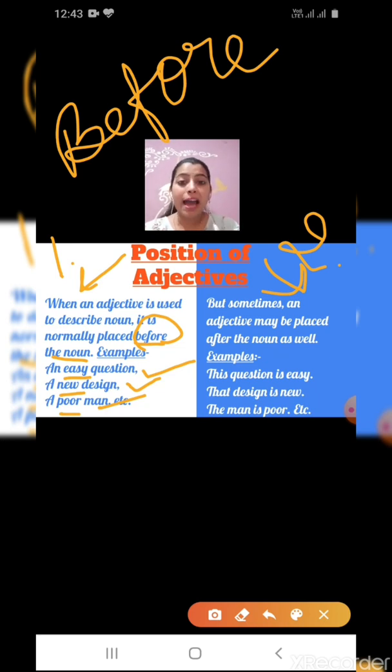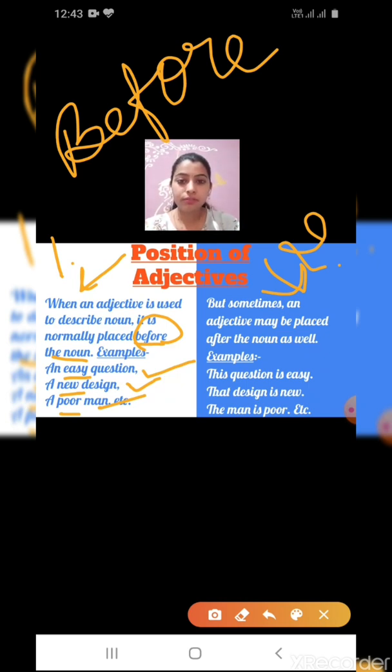So, man is the noun here and we are describing the man. What type of man is he? He is a poor man. So here also we have placed the describing word, or adjective, before the noun, and the noun is man.